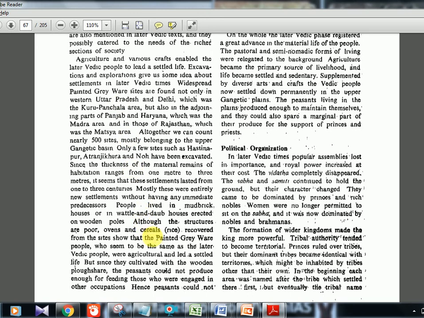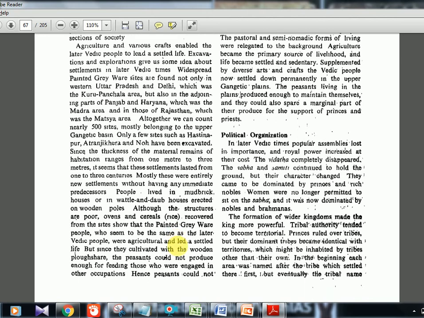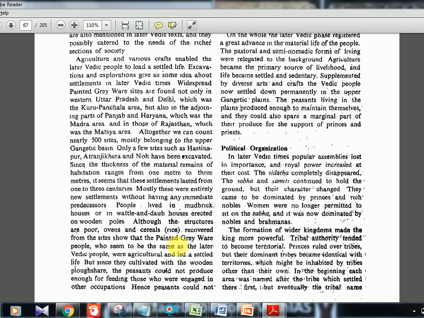Structures are poor. Ovens and cereals recovered from the site show that painted grey ware people practiced agriculture. I don't think it is important, maybe for a mains question if they ask to elaborate on this, you can read this, but from a prelims perspective I'm not reading it out now. You can pause it and read it if you want.